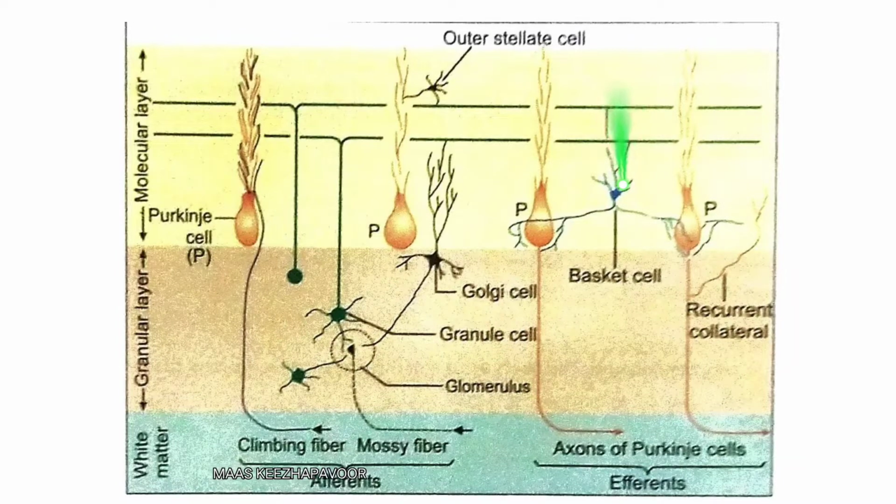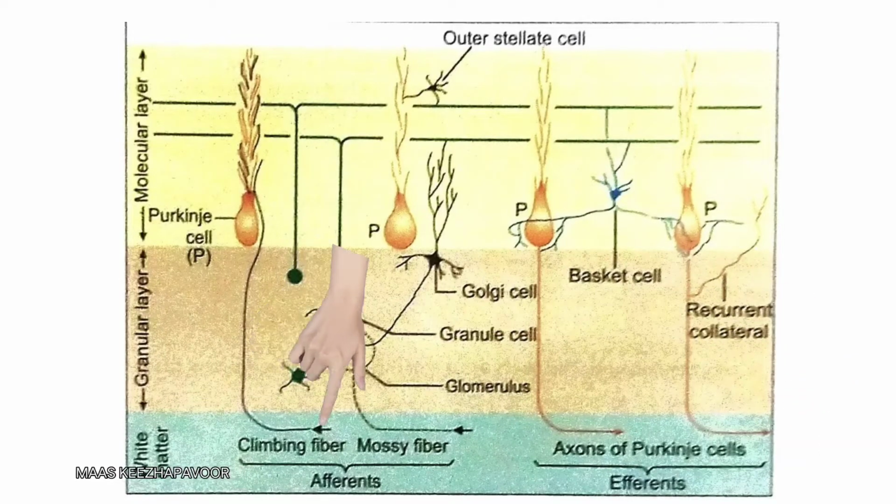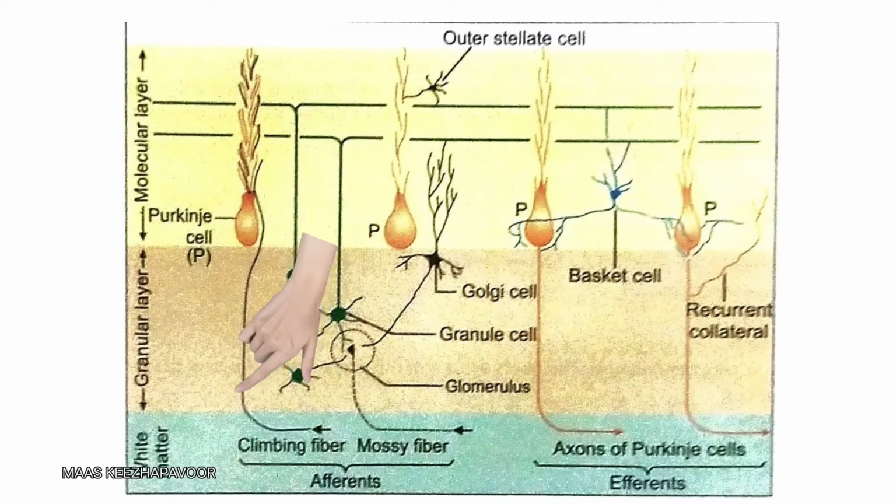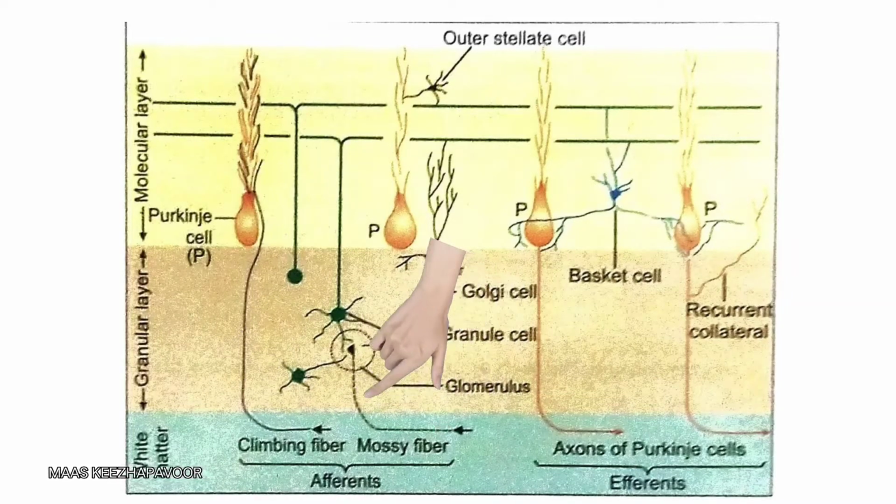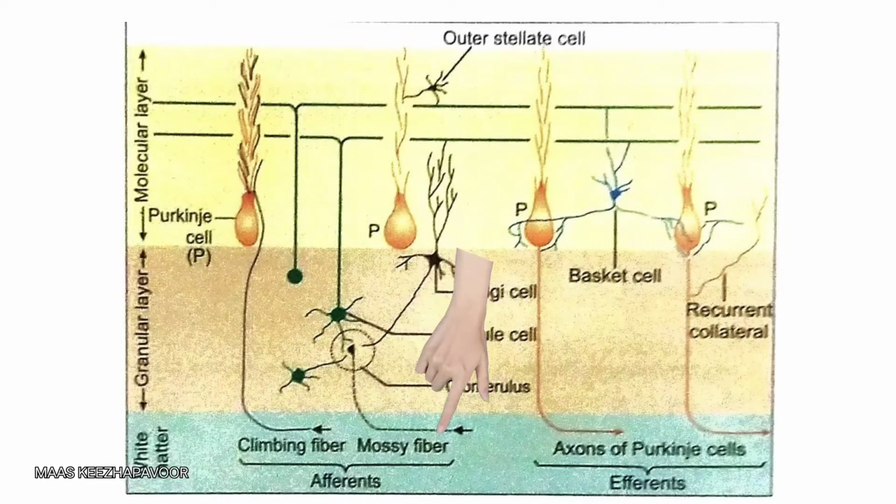The dendrites of basket cells branch in the molecular layer and synapse with parallel fibers of granule cell. Remember, dendrites of stellate cells also synapse in the parallel fibers. The dendrites also receive recurrent collaterals from axons of Purkinje cells, climbing fibers from inferior olivary complex, and mossy fibers from vestibular nuclei, pontine nuclei, and spinal cord.